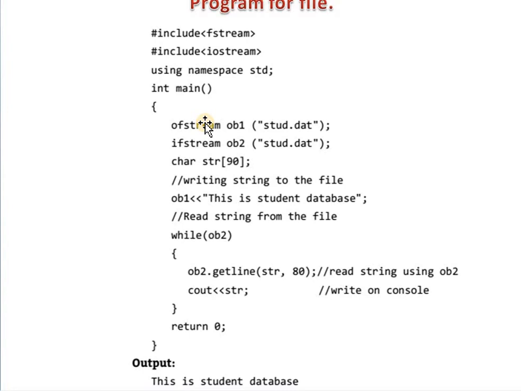In the next figure, you will get a clear idea about this program. Here in this program, by using ob1, we are writing the contents to the stud.dat file, and by using ob2, we are reading the information which is written in the stud.dat file.